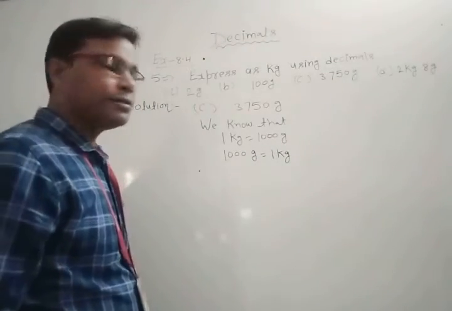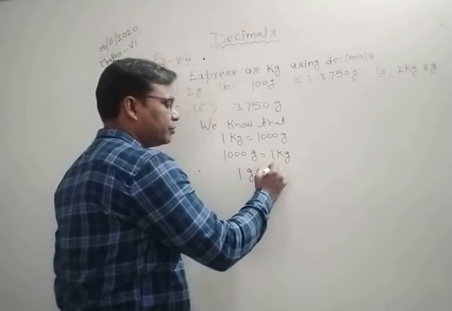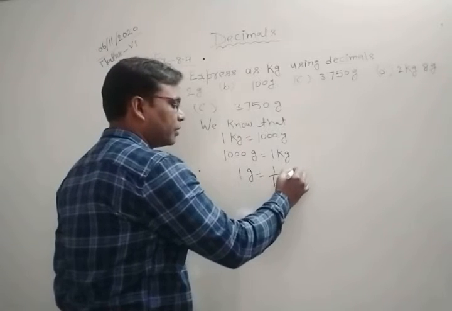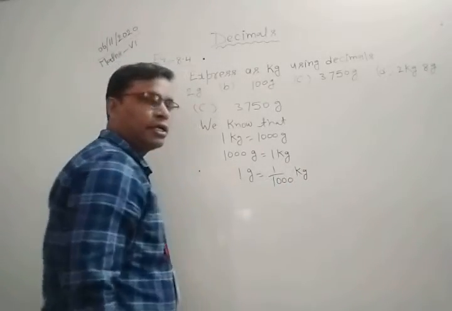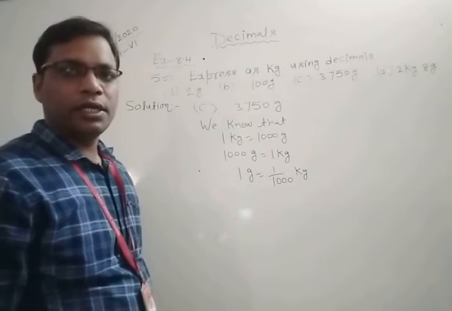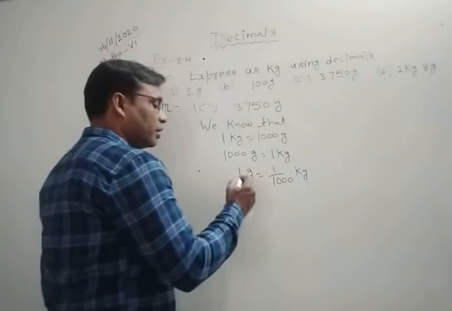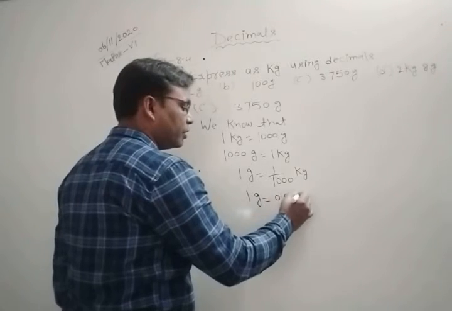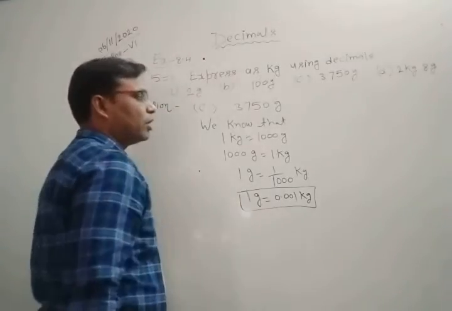Okay, or 1 gram is equal to 1 by 1000 gram. Clear? If you divide 1 by 1000, then you obtain 0.001 kilogram. Okay, so here it becomes 1 gram is equal to 0.001 kilograms. Okay, but how many grams we have?